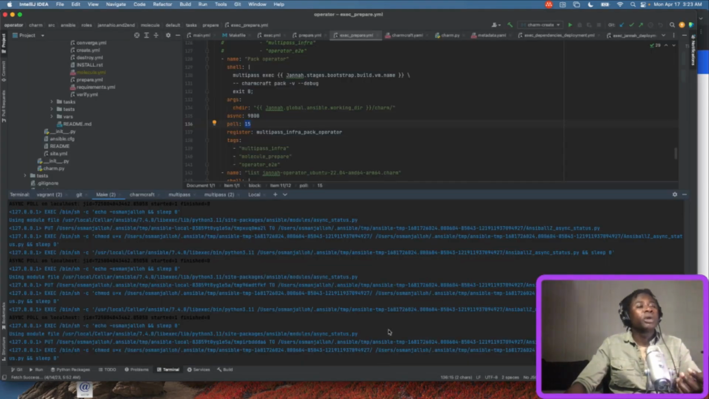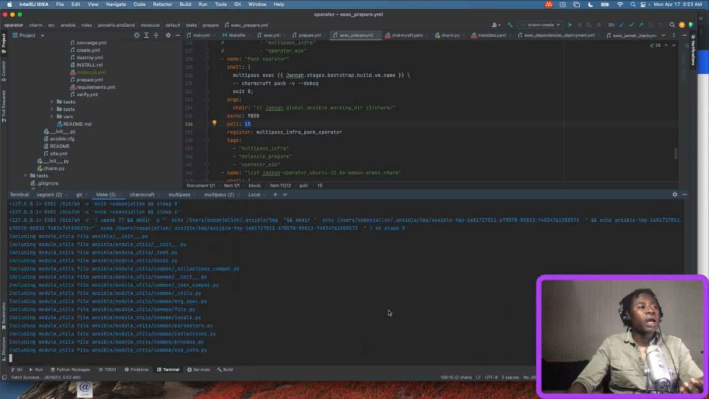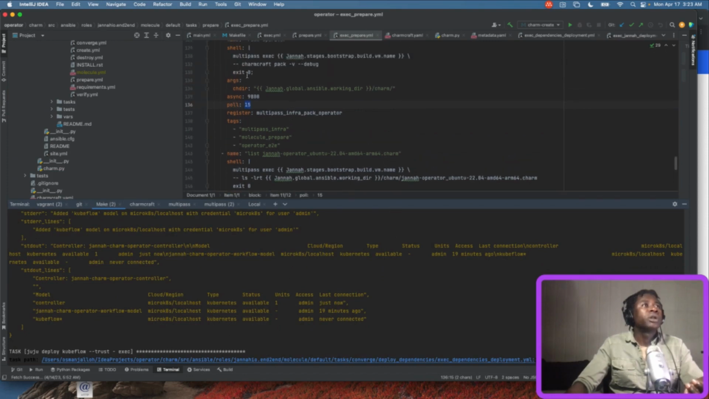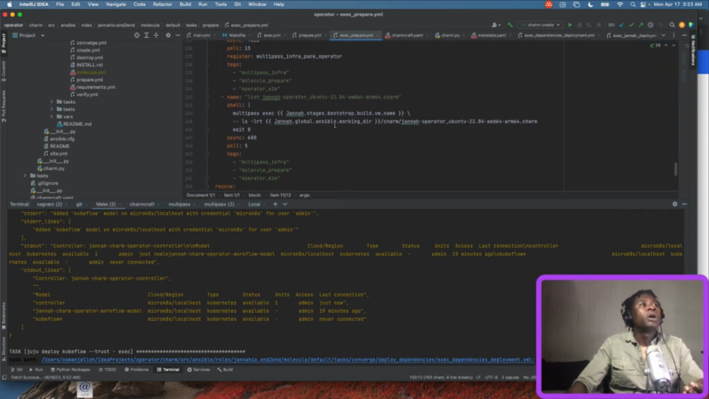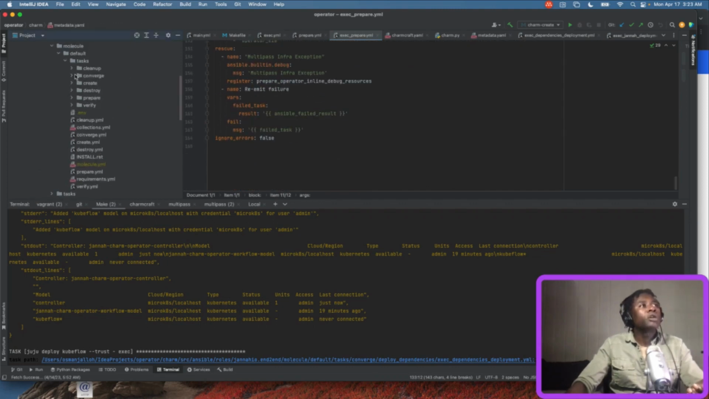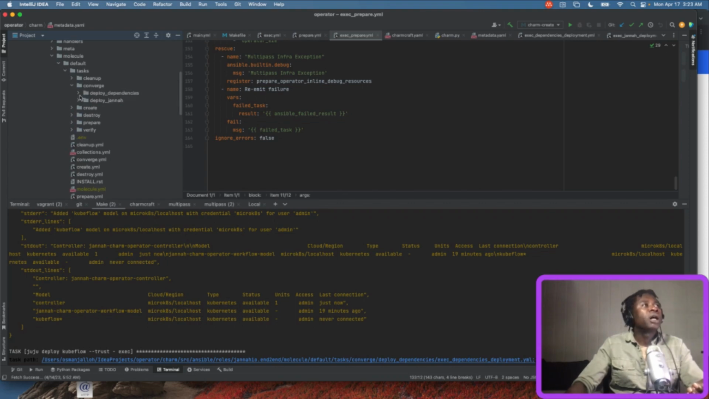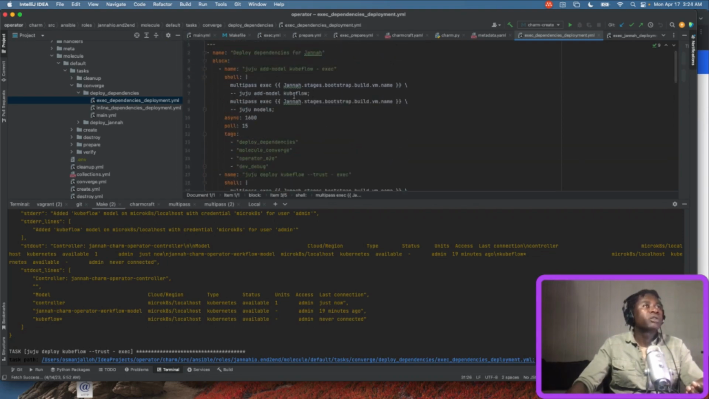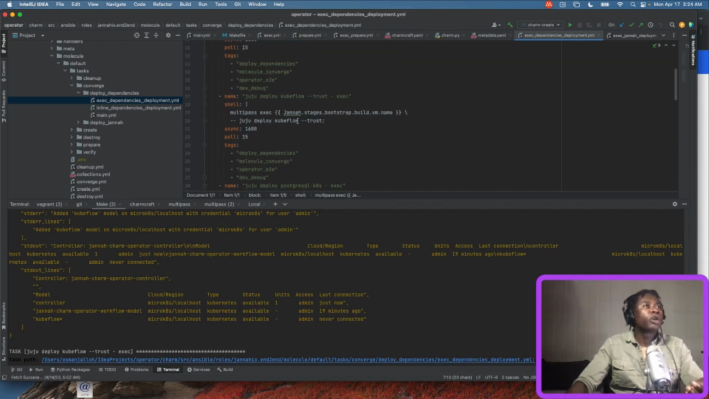So the idea is we should be able to generate logs. We're done packing. Okay, sweet. The packing is done. So what we're doing now is actually deploying Kubeflow itself. We're done with this stage. Awesome. Now we're in the converge stage. If you look over here, this is our converge stage. We're deploying our dependencies, and our main dependency is Kubeflow. So what we first do is create a model for Kubeflow, and then we deploy Kubeflow. That's what's happening now.